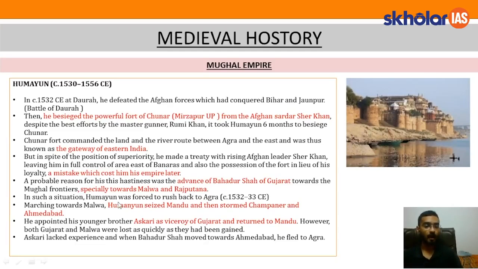Marching towards Malwa, Humayun seized Mandu and then stormed Champaner and Ahmedabad. So, whatever came in his way, he conquered those. He appointed his younger brother Mirza Askari as Viceroy of Gujarat and returned to Malwa. So he was appointed as the Viceroy of Gujarat.